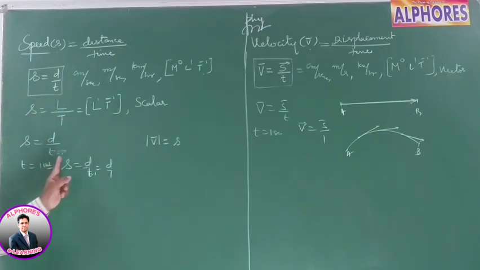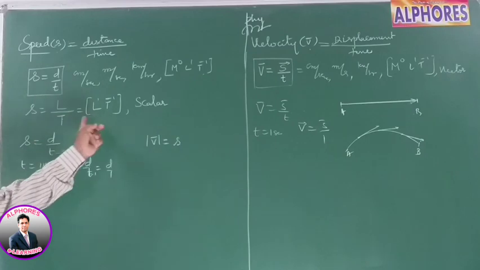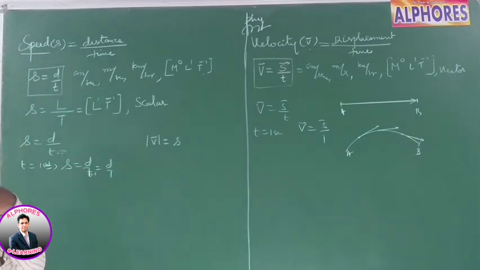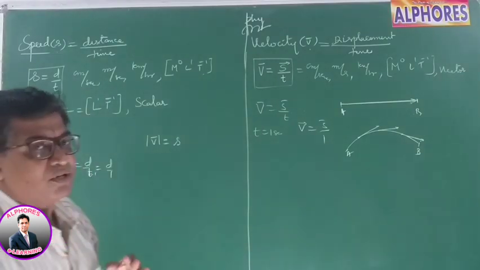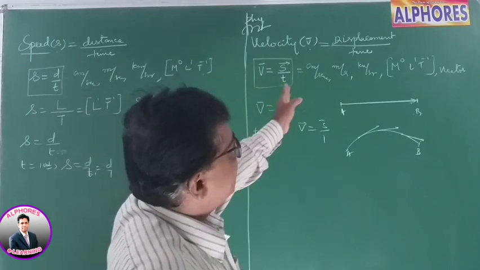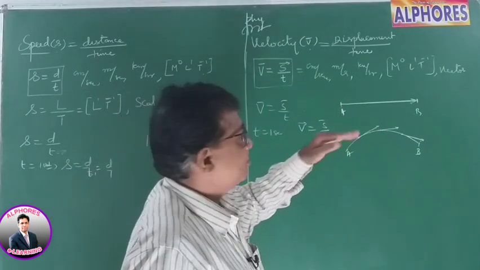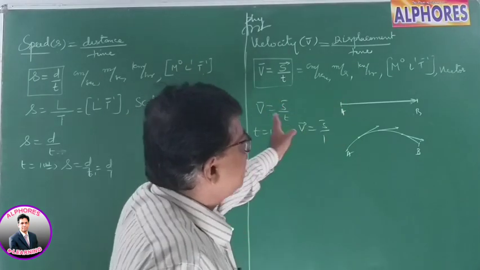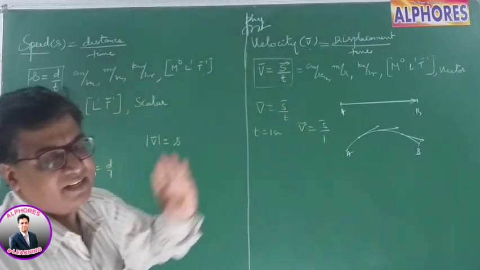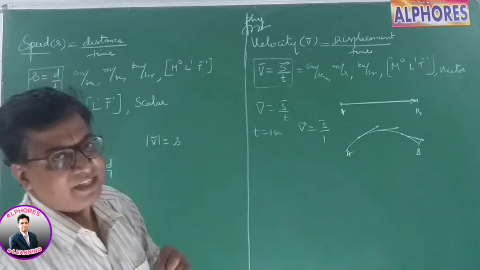Unit time, distance covered in unit time. Units, dimensions, it's a scalar. It cannot be negative, always positive, and so on. Velocity is displacement by time, the rate at which displacement is covered by the body. Same units, same dimensional formula, but it's a vector. It has direction associated with it.